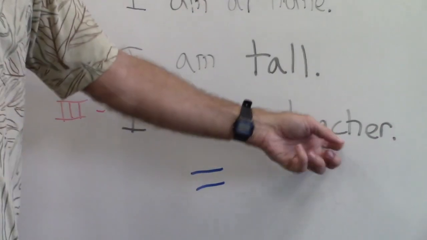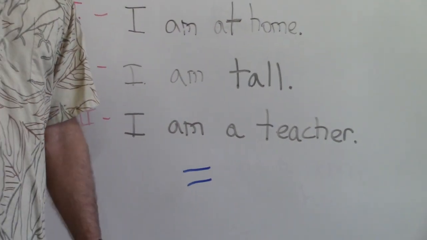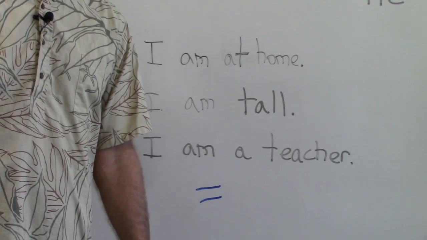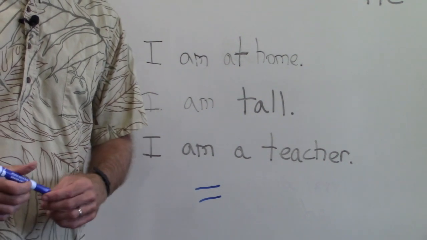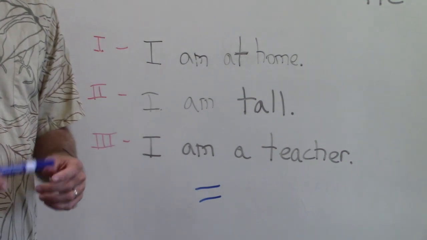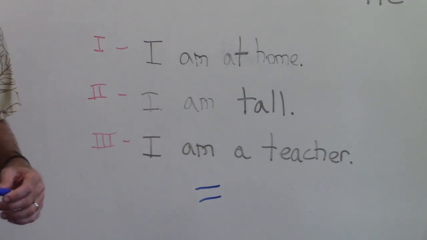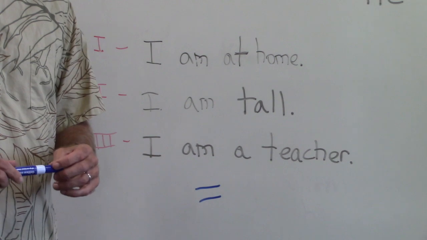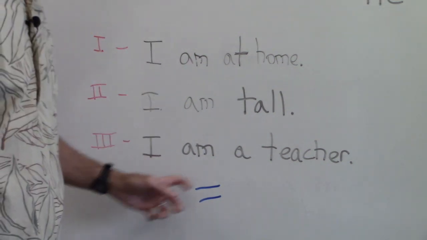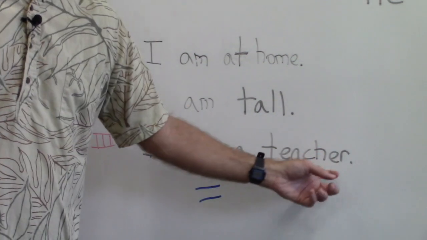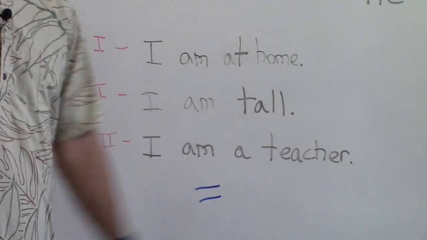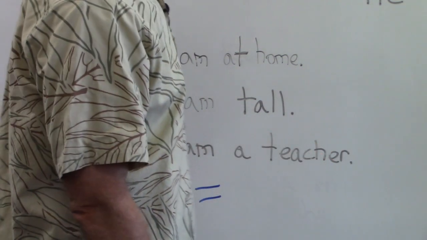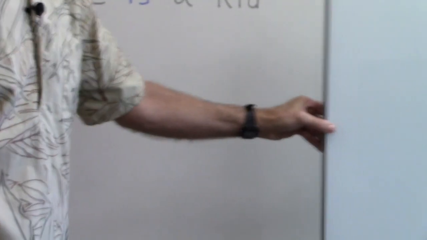I am a teacher. She is, Ken? She is a nurse. That's my wife and his mommy we're talking about. What about you? What are you? I am a kid. You're a kid. You're a wonderful kid. You're an amazing kid, but you're still a kid, right? I am a kid. I'm a baseball player. I'm a musician. Okay? Now let's take a look at how we might diagram these things, and it'll make a little more sense to you.